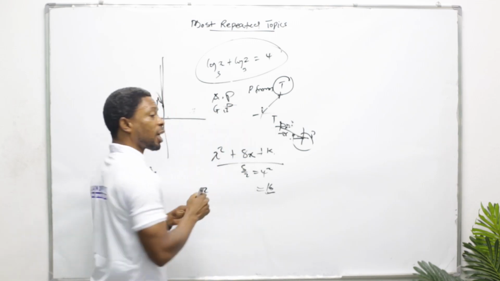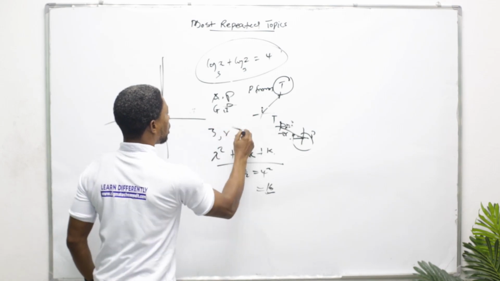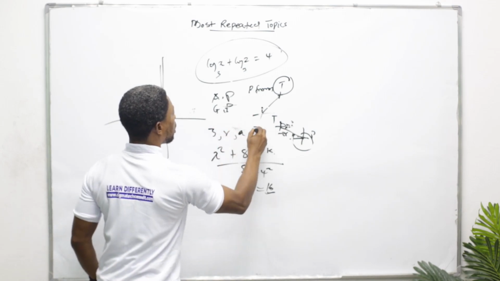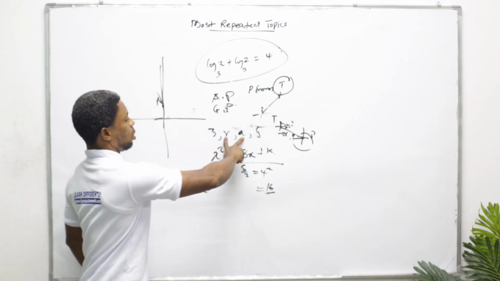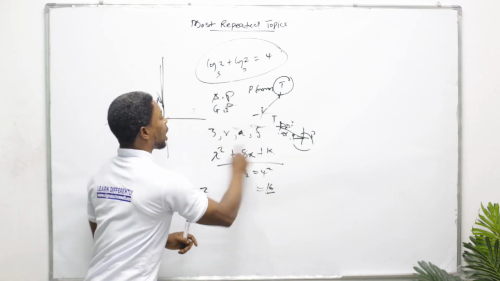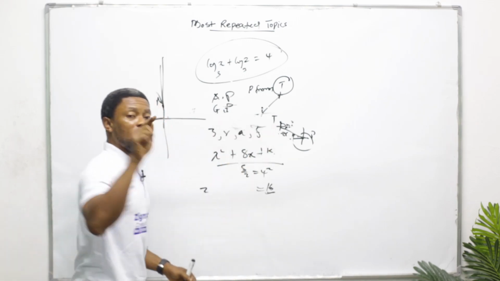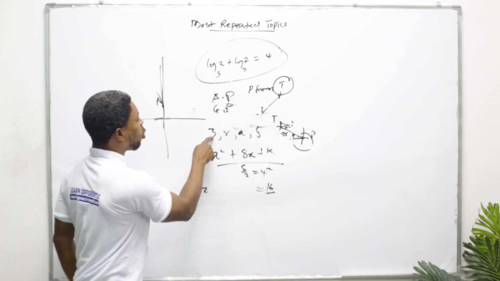You must also know that they can give you something like this: insert two terms between these, and then find A and B. You must know how to solve this type of question. That is under sequence, and this one is under GP.